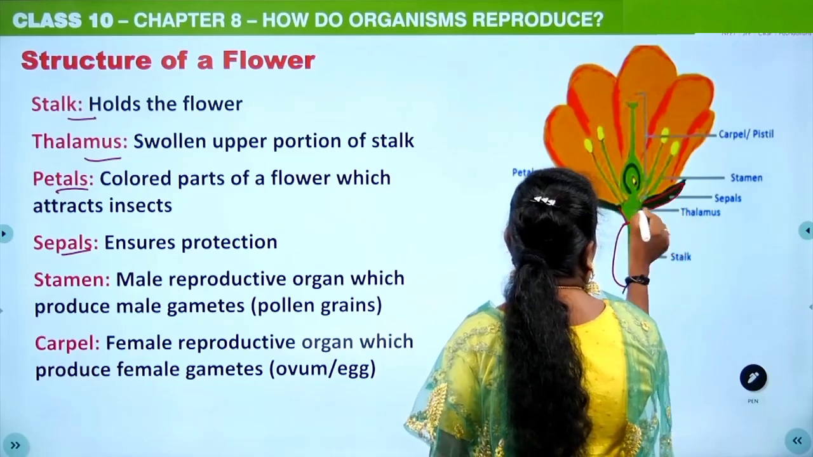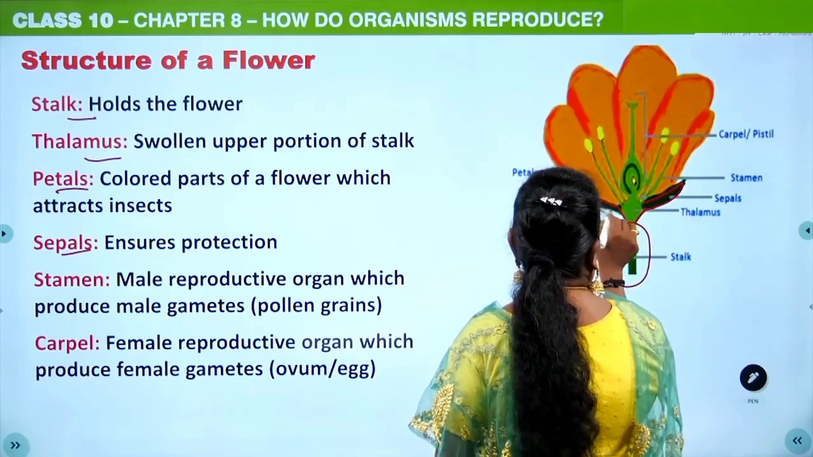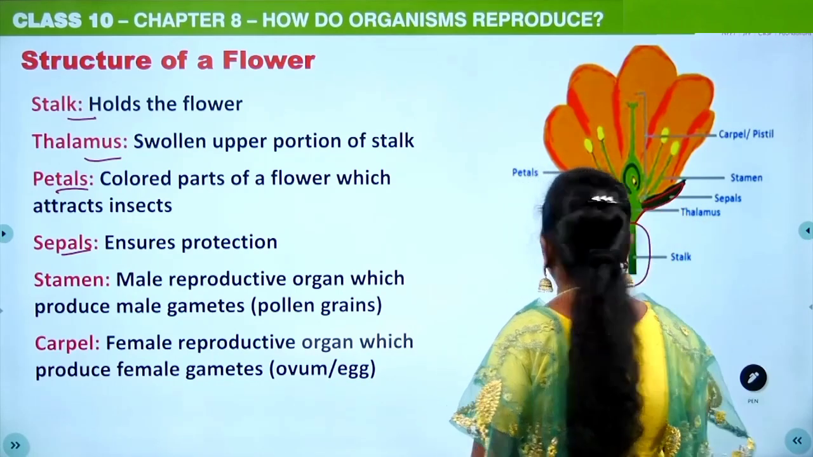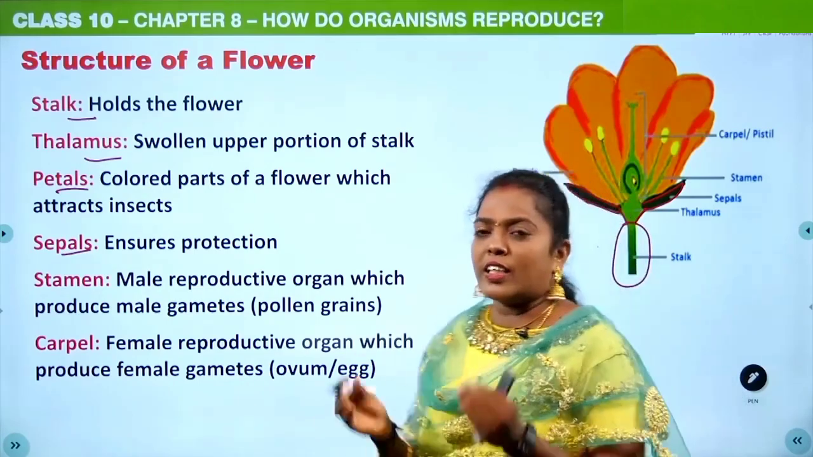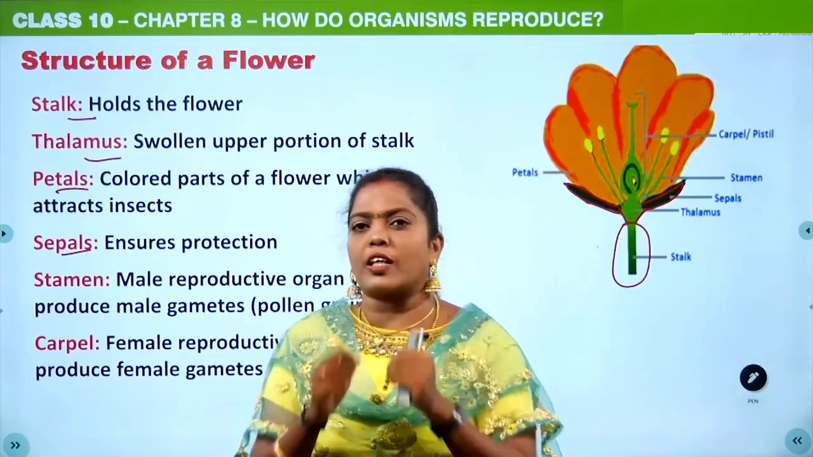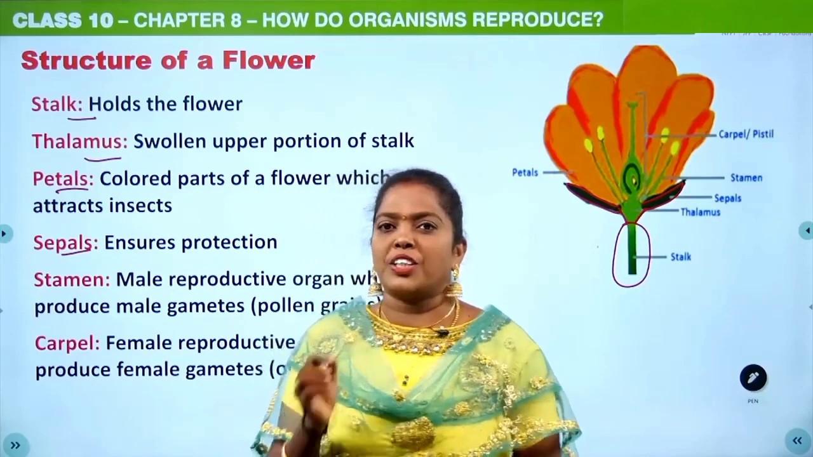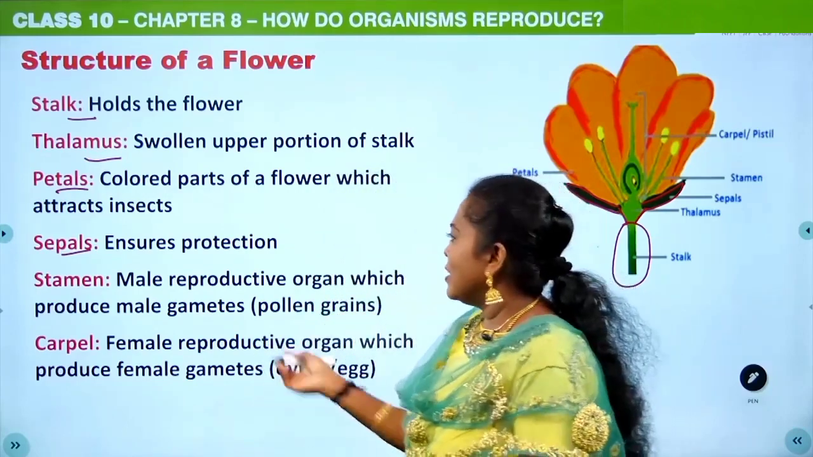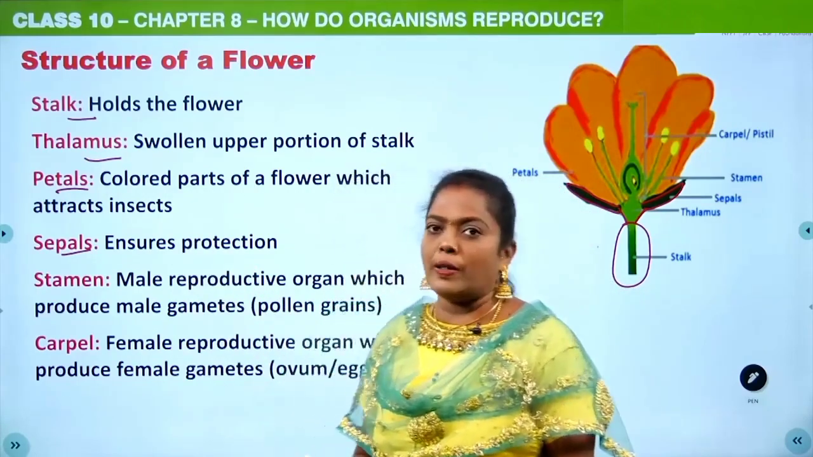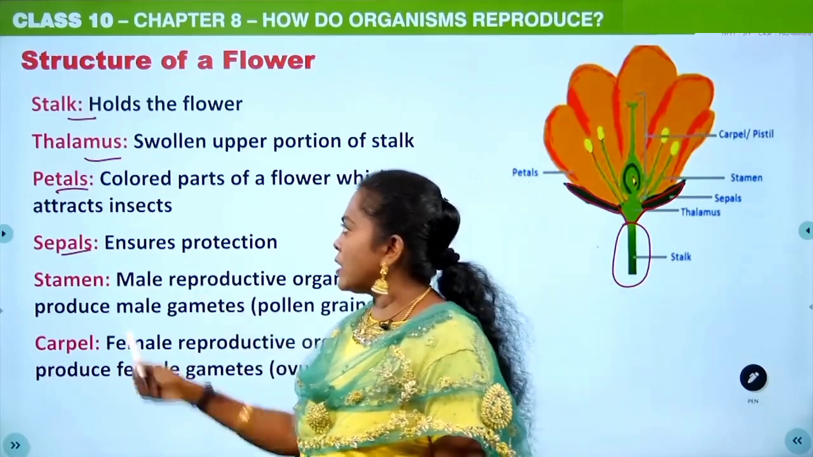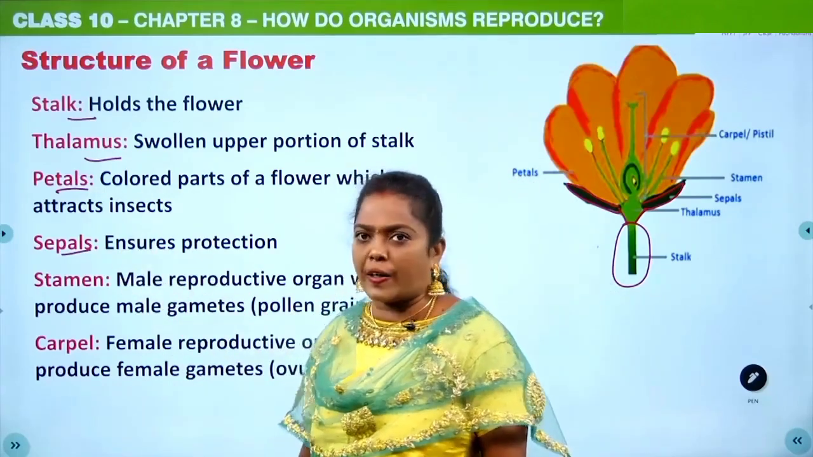This green color one, underneath the petals, will initially protect the flower bud. That is nothing but the sepal, or calyx, and this is the corolla or petal.